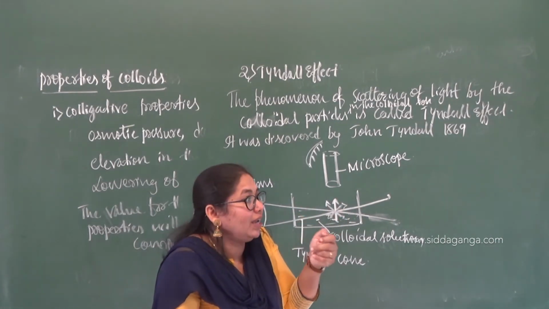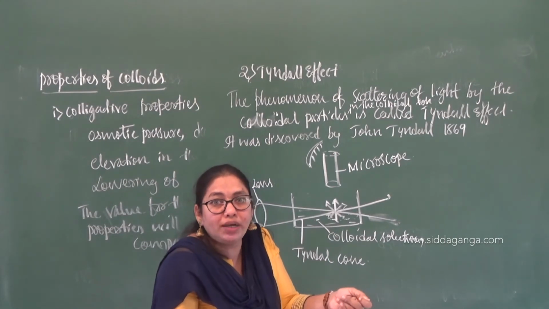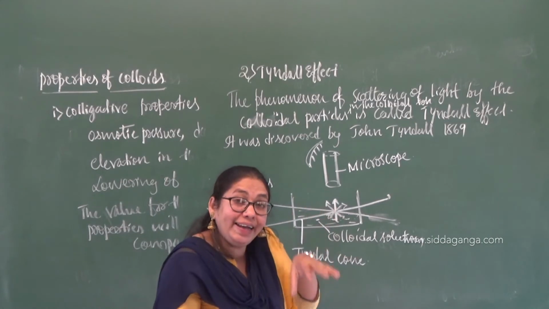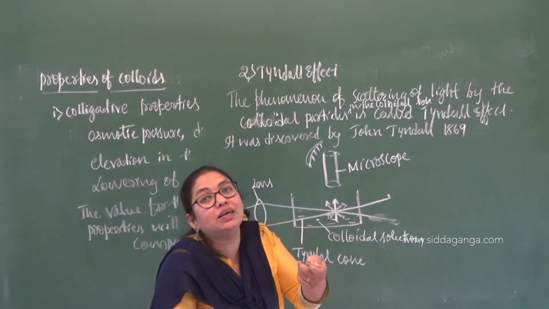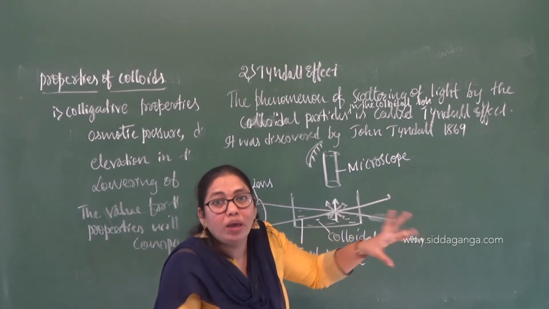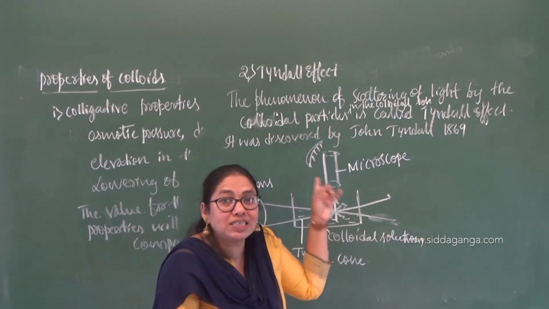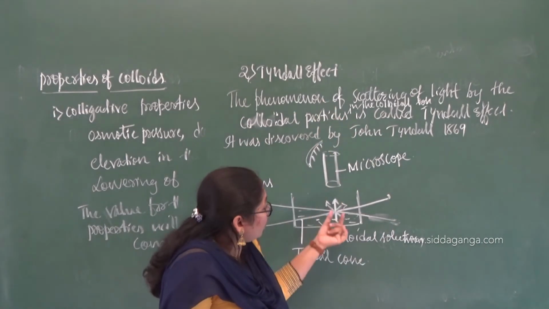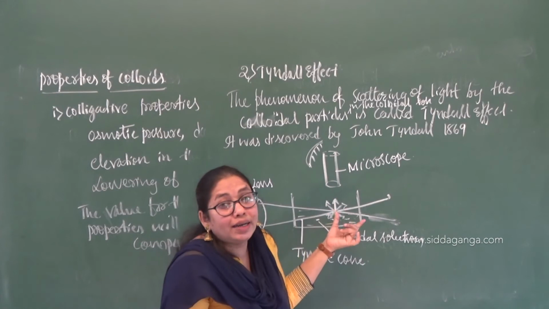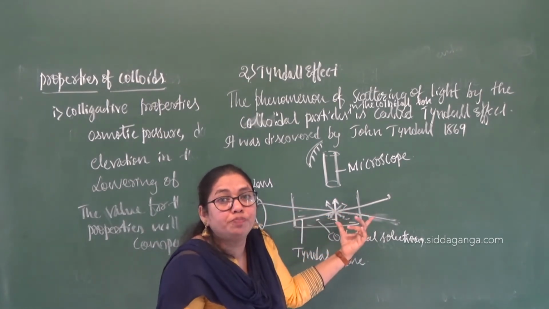If I take a torch and pass it through water, I am not going to see the path inside the water. But if I take a colloidal solution and pass that torch into it, I am going to see the path of that light. Why? Because of the scattering of light by the colloidal particles. Why do we see this illumination when we view at right angles to the light passed?